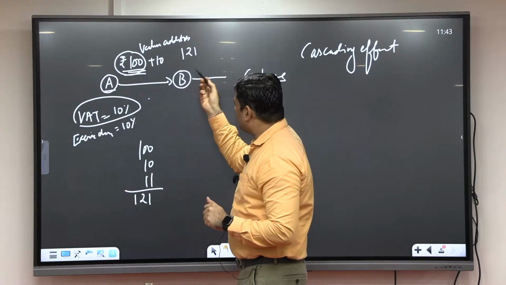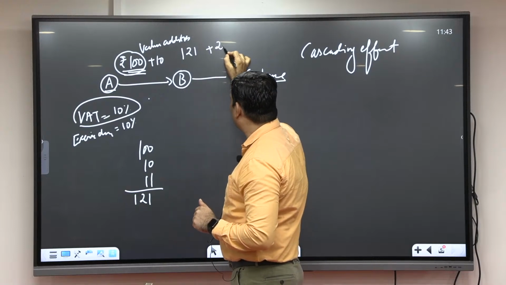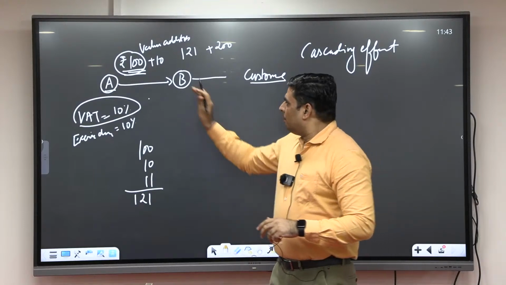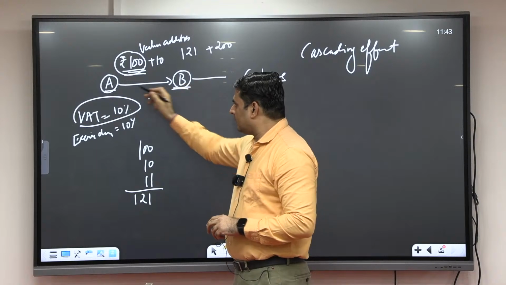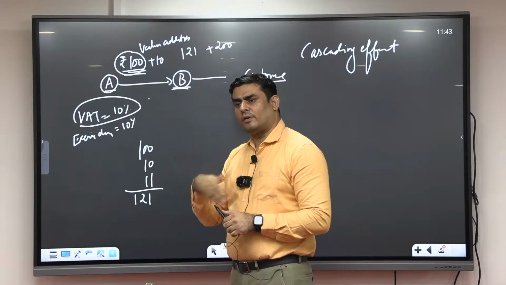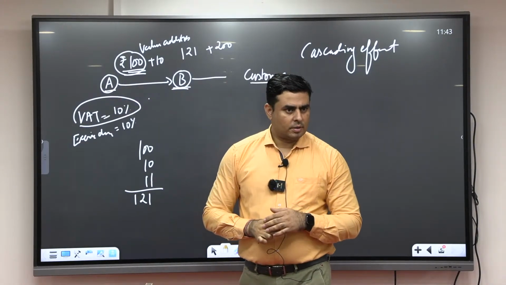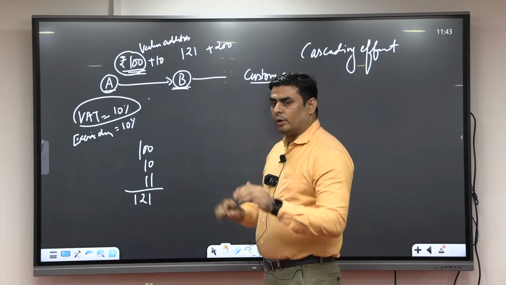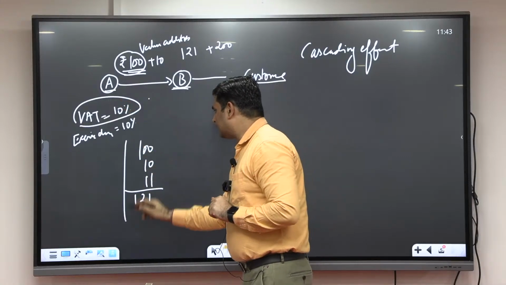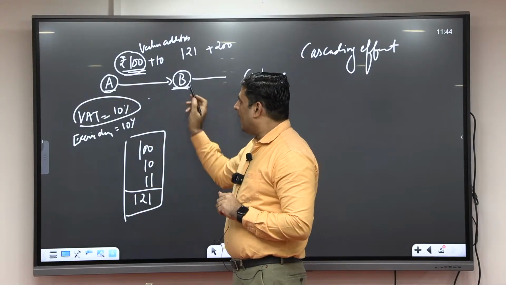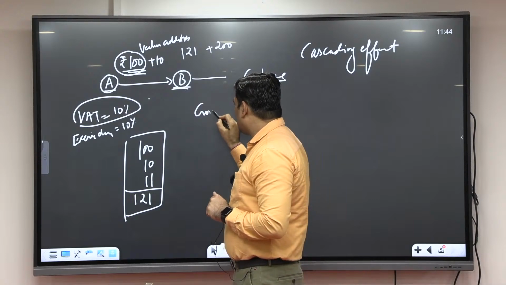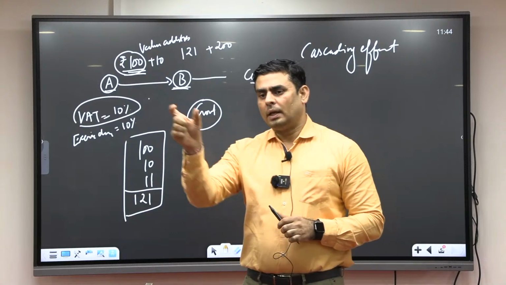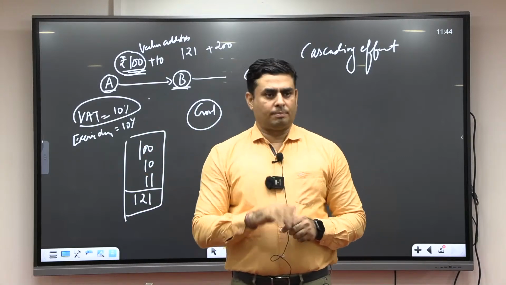Now suppose he also did a valuation of 200 rupees. But B has purchased this thing from A for further valuation. Fine. Now what will happen? B is going to take the receipt from A, and he will go to the government. And he will say, see, I purchased this item from A for value addition purpose.